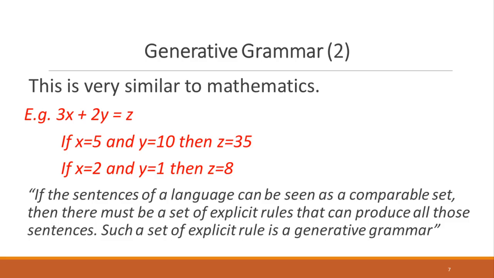Similarly, when we think about the rules of generative grammar, if the sentences of a language can be seen as a comparable set, then there must be a set of explicit rules that can produce all those sentences. Such a set of explicit rules is called a generative grammar. So generative grammar, again, is an explicit rule set that we can establish.